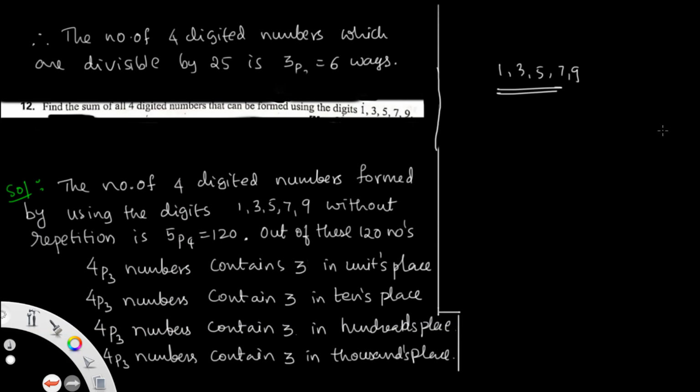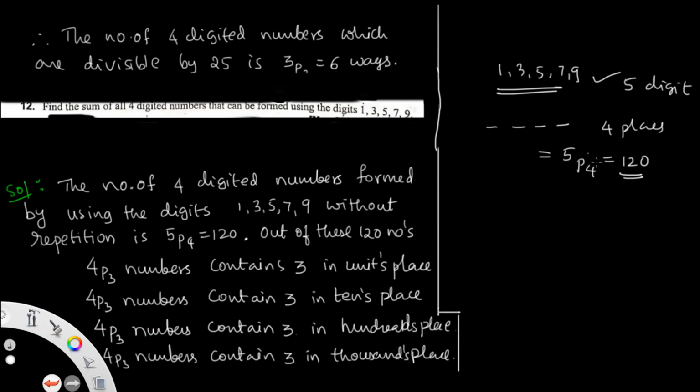First of all, how many 4-digit numbers can I get? Out of 5 digits, to fill four places, this can be done in how many ways? That is the number of ways, nothing but 5P4, which is 120. So the number of 4-digit numbers formed using the digits 1, 3, 5, 7, 9 without repetition is 5P4. But the question asks for the sum of all the 4-digit numbers.